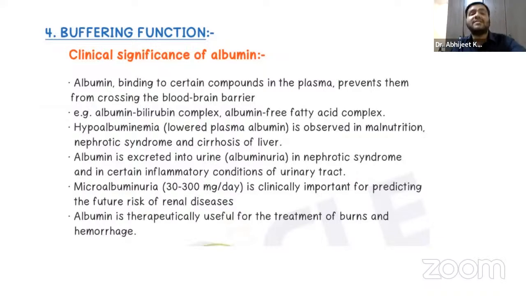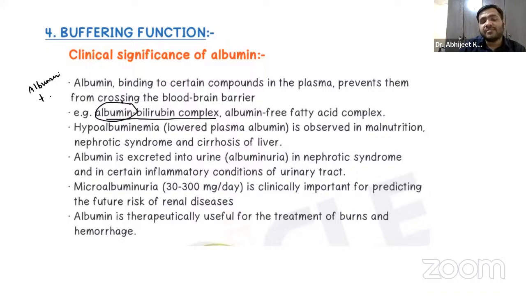What is now the clinical significance of albumin? Now, I have told you that this albumin binds to certain compounds in the plasma, right? And that prevents them from crossing the blood-brain barrier. For example, we have the albumin-bilirubin complex.